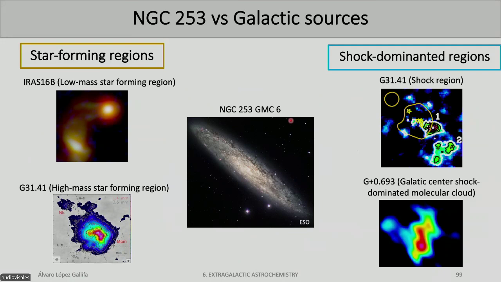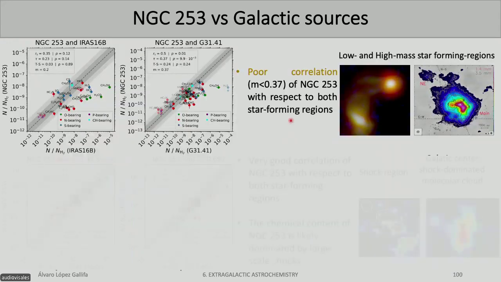Okay, so the fact that this galaxy is pretty far means that we do not know what kind of physical process determines the emission that we are detecting. In our galaxy, we can know if they are hot cores or star-forming regions or shock regions, but here we do not know. But now, thanks to this high amount of molecules, we have a unique opportunity to know what the dominant chemistry is in other galaxies. In this case, we have compared with 2 star-forming regions and 2 shock-dominated regions.